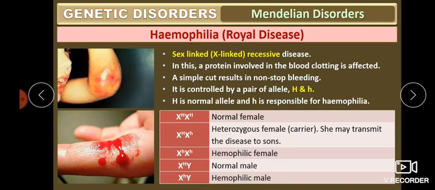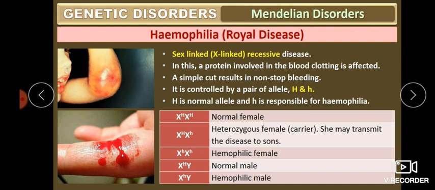First one, hemophilia. What is hemophilia? Hemophilia we call the royal disease. Why it is called the royal disease, I will tell you. It is a sex-linked recessive disease. So hemophilia is a sex-linked recessive disease. If you are able to memorize this, it is easier to answer the questions. Hemophilia comes under the sex-linked recessive diseases, that is X-linked recessive disease.